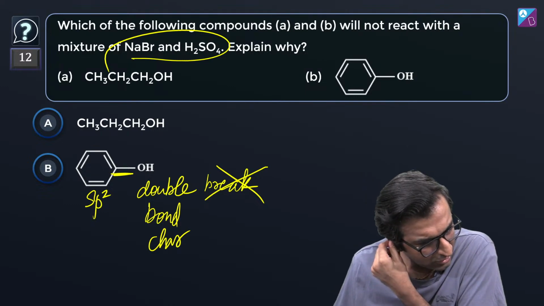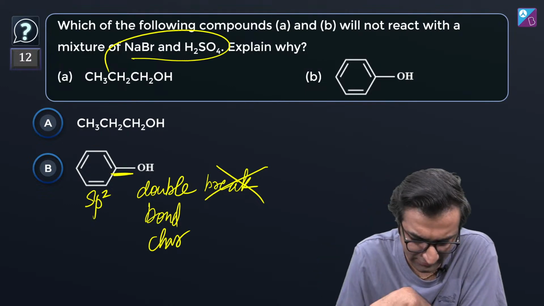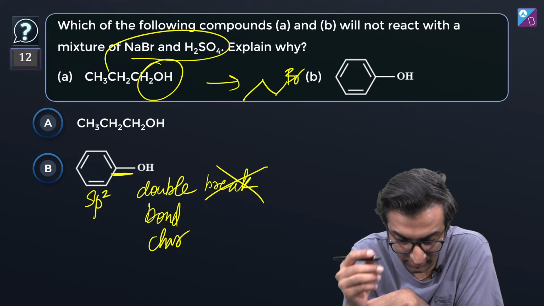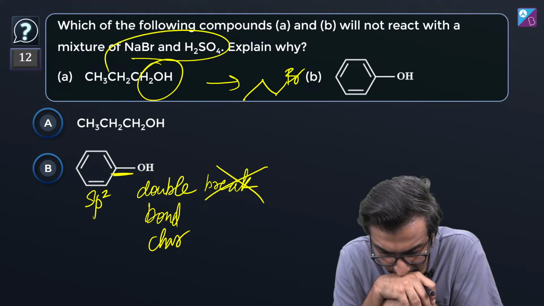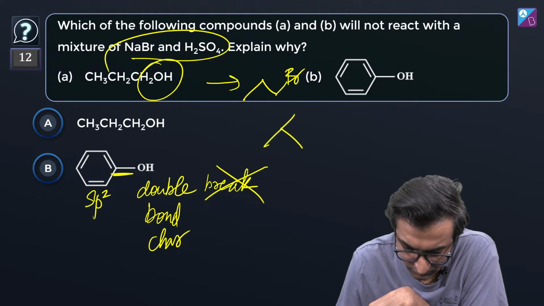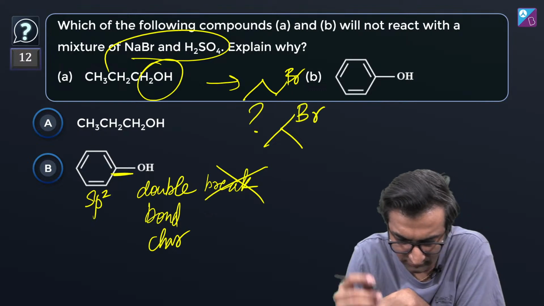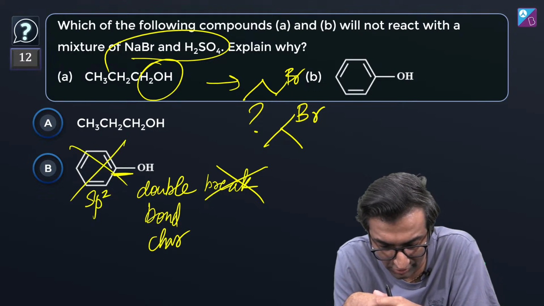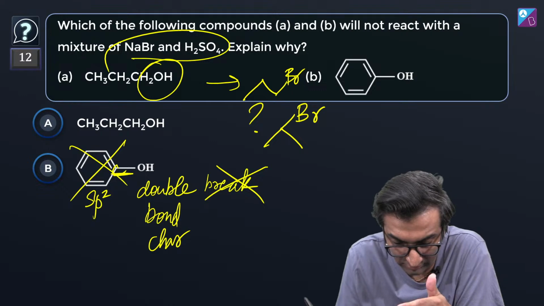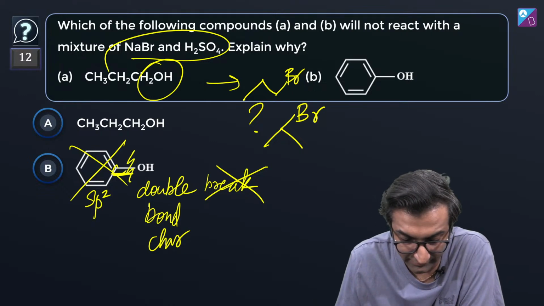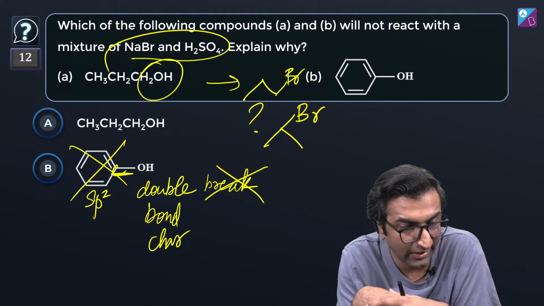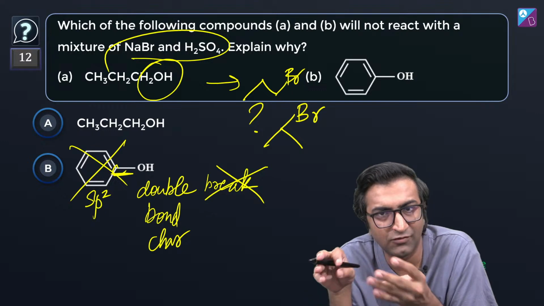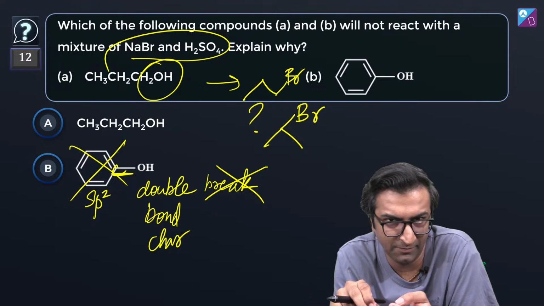What do you guys think? It will react with this for sure, right? It will form, what is this? 3 guys and Br, yeah, it's going to form that. Or is it going to form something else? Is it going to form this? What is it going to form? This or this? It's not going to react with phenol because of this having a double bond character, so the bond's not going to break. Not going to break that easily. It's pretty hard actually to get that to happen. In fact, if I add just bromine, not in H2SO4, it's going to get tribrominated and all that, but it won't mess with the phenol.